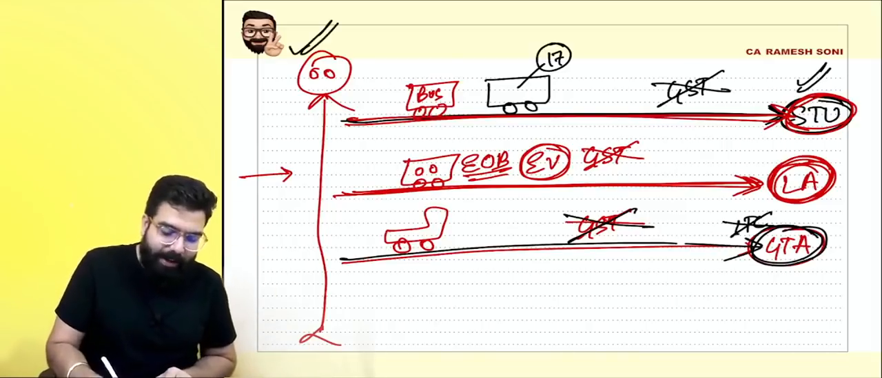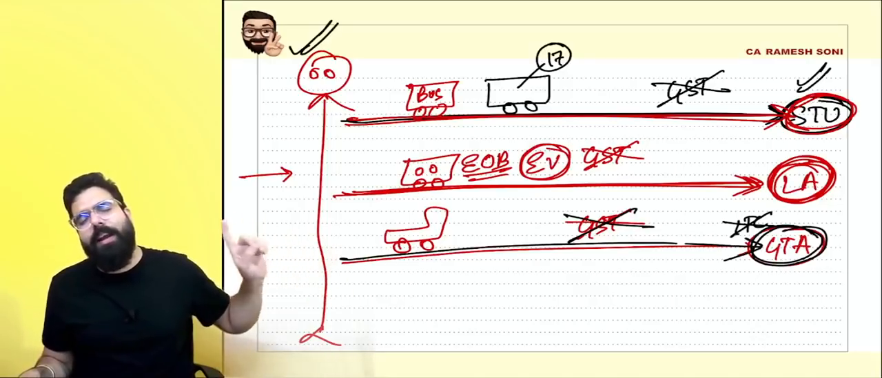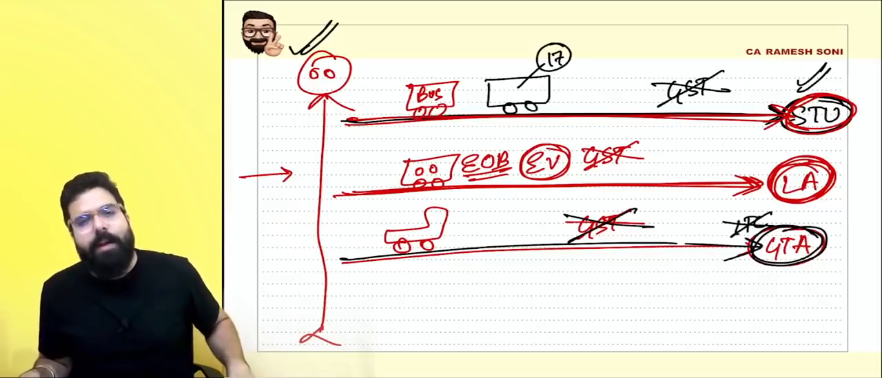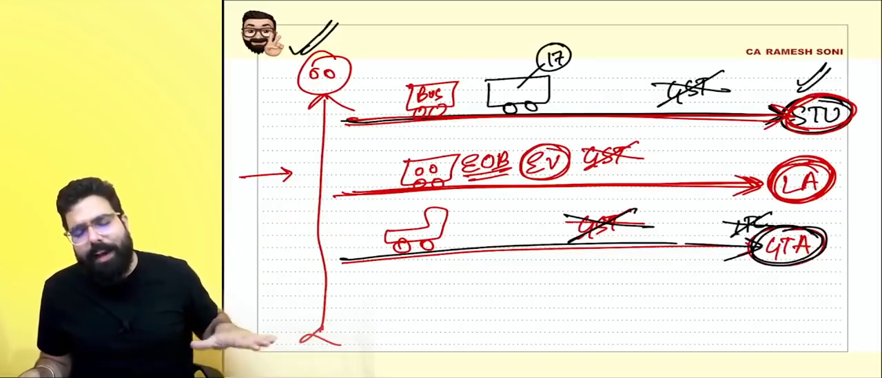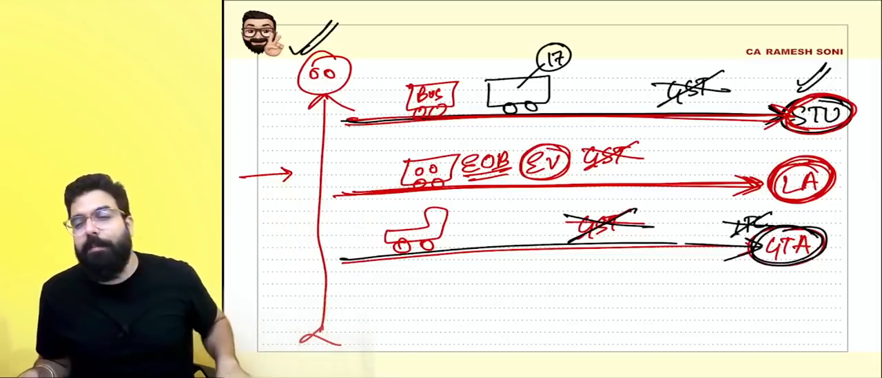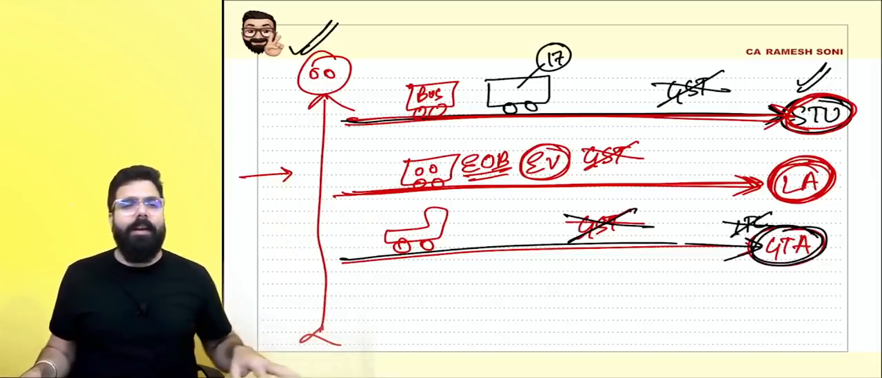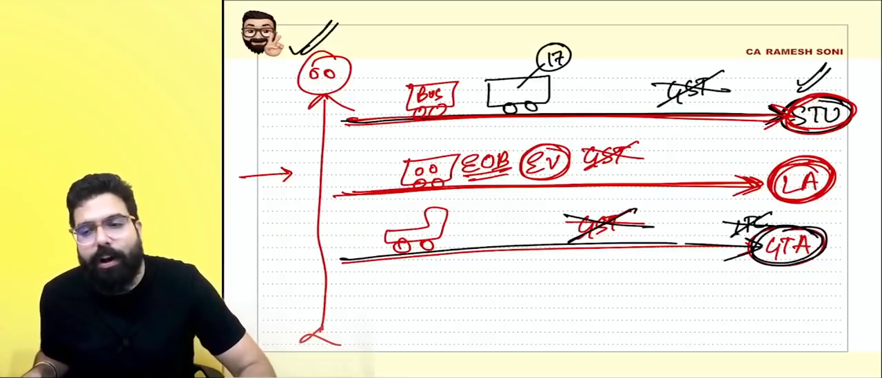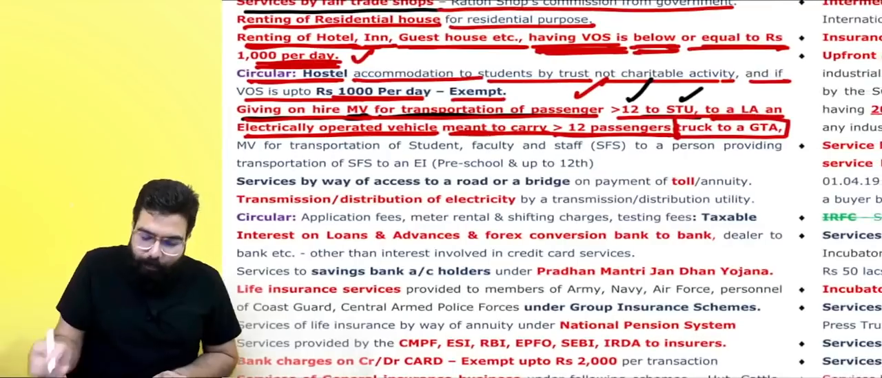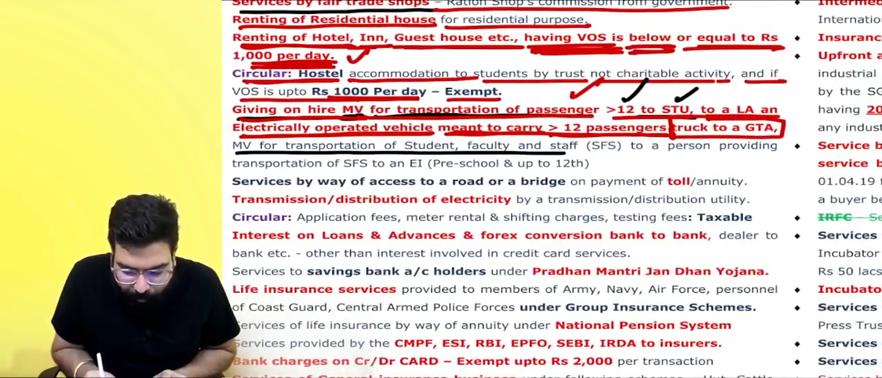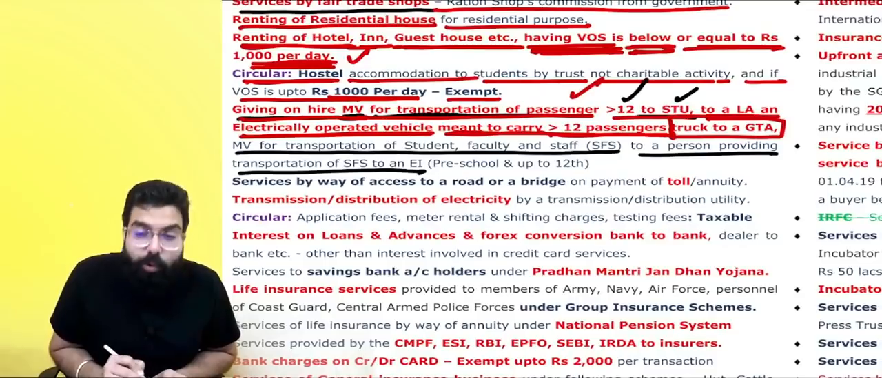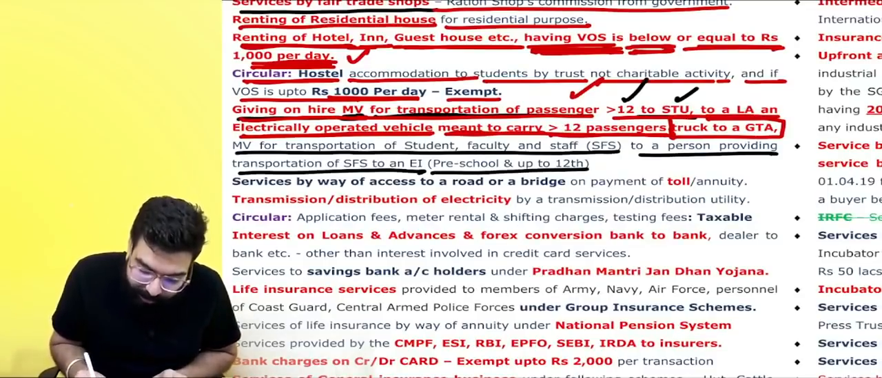So if I give a vehicle for transportation of passengers greater than 12 to a state transport undertaking, then no GST. If I give an electric operated vehicle to a local authority, meant for greater than 12 passengers, then no GST. If I give a truck on hire to a goods transport agency, then also no GST. Or I am giving a motor vehicle for transportation of student, faculty, and staff to a person providing transportation of student, faculty, and staff to an educational institution.